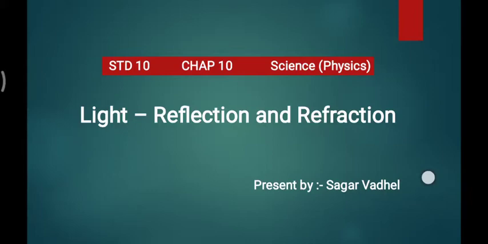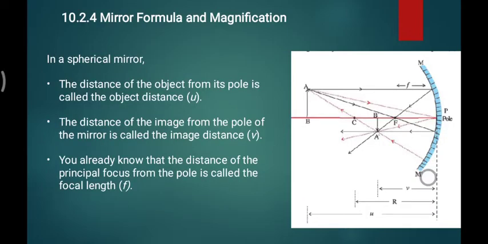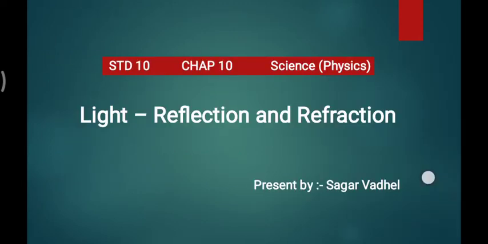Now what is next in this chapter? The next is the mirror formula. Don't look at anything in this frame yet. That's why I'm putting up the same slide, because before introducing this next topic, you should know why it is needed. Till now we have been forming images using spherical mirrors. We put our object and try to see where the image is formed, but without doing a ray diagram, without any kind of practical,